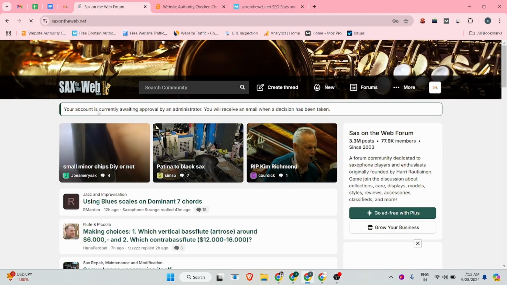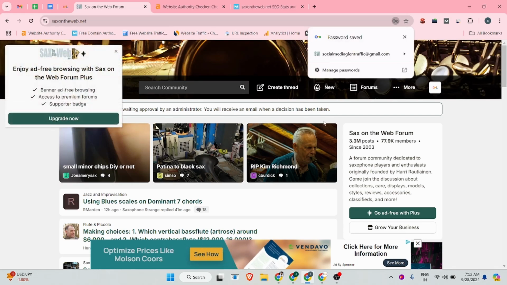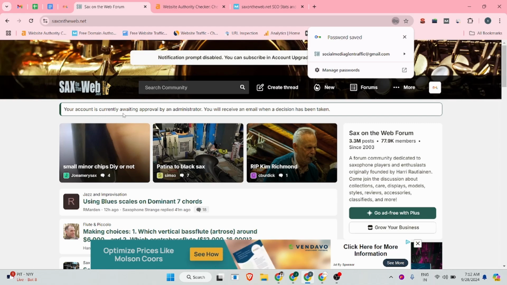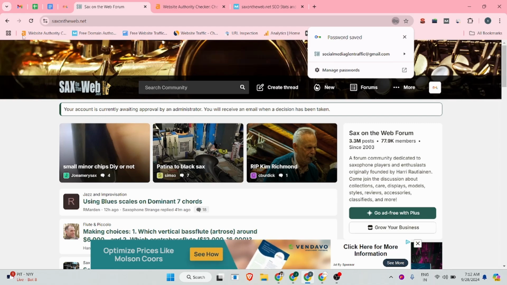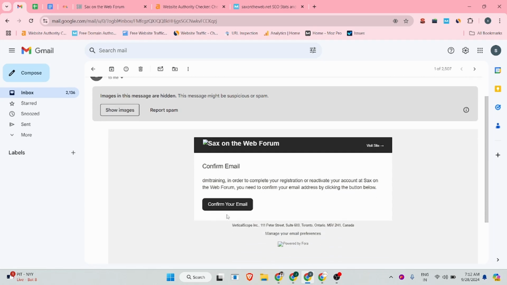So you can see our profile is successfully created, and we received a token email. The account is currently waiting for approval. They will send you a verification email, so you can verify your profile.